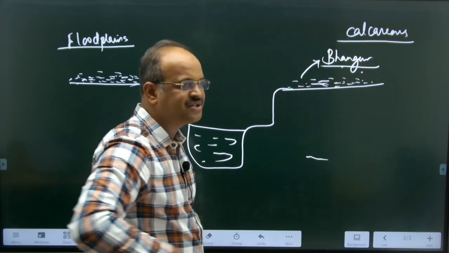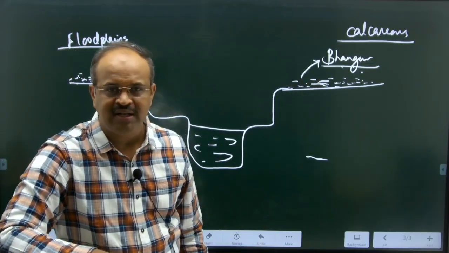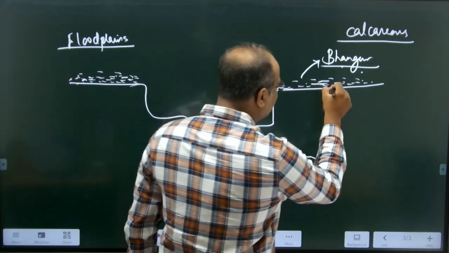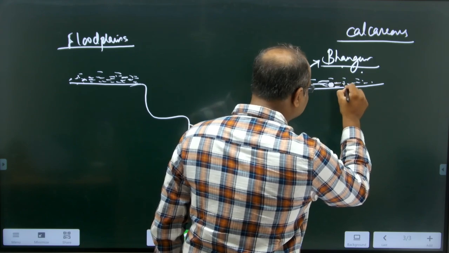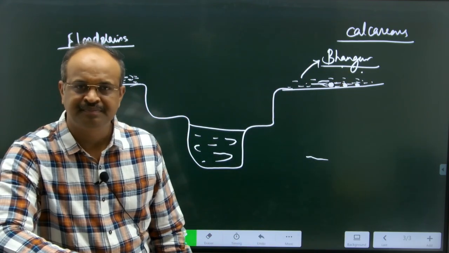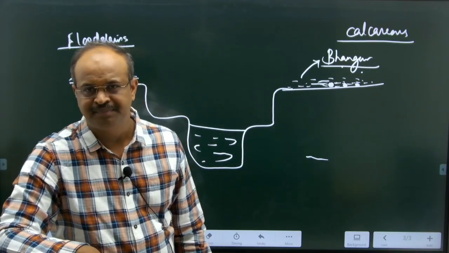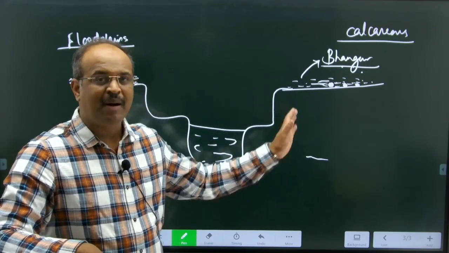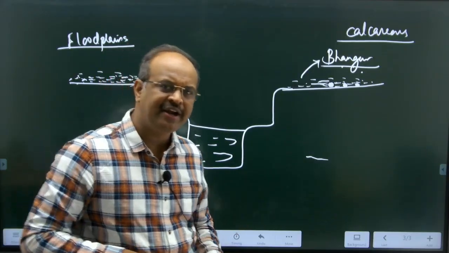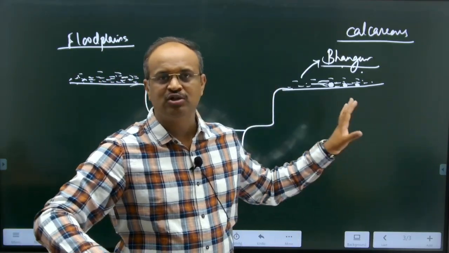Because of evaporation, the salts get deposited on the surface of the soil, and because of that you can get calcareous deposits here. That is one of the most important features of the Bhangar. Bhangar, translated into Hindi, means old, just like the word Bhangar. So it is the old alluvial soil.